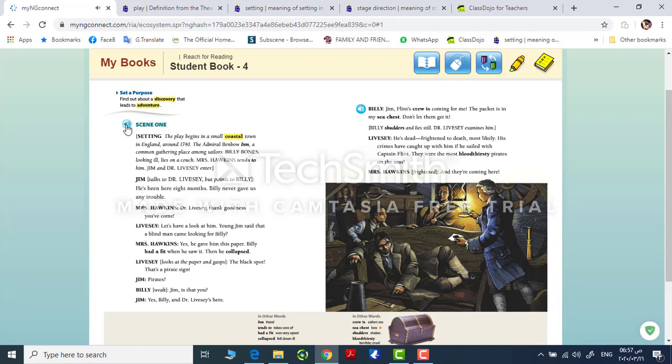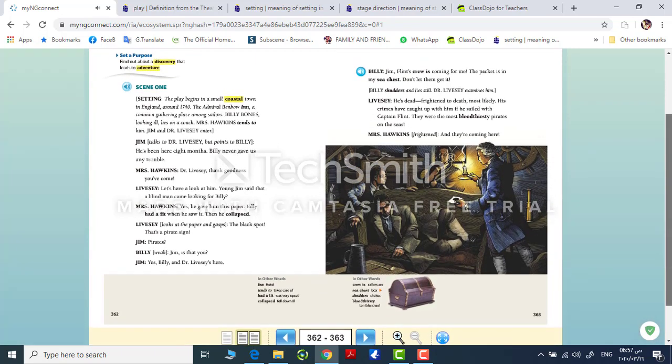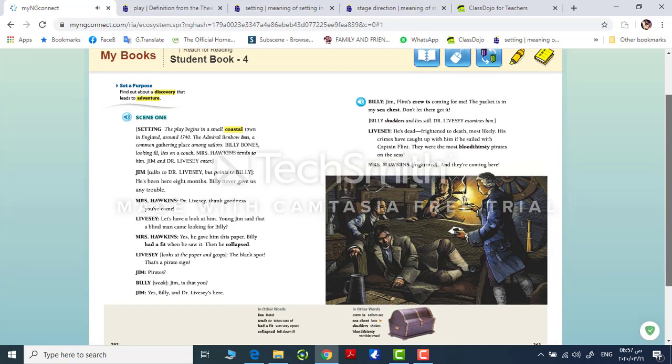Scene 1. Setting. The play begins in a small coastal town in England around 1740. The Admiral Benbow Inn, a common gathering place among sailors. Billy Bones, looking ill, lies on a couch. Mrs. Hawkins tends to him. Jim and Dr. Livesey enter.